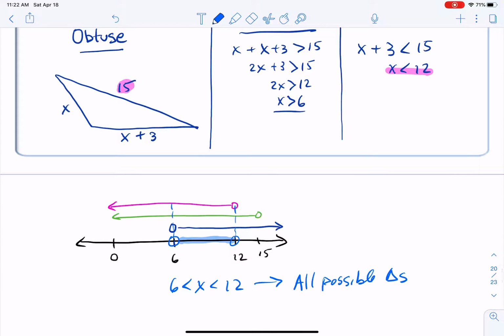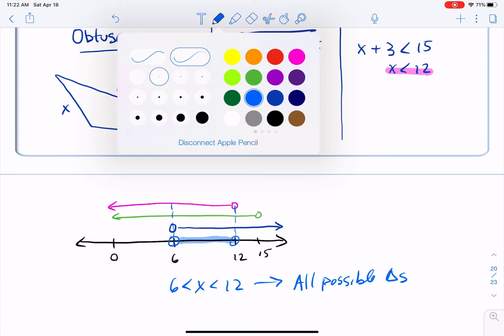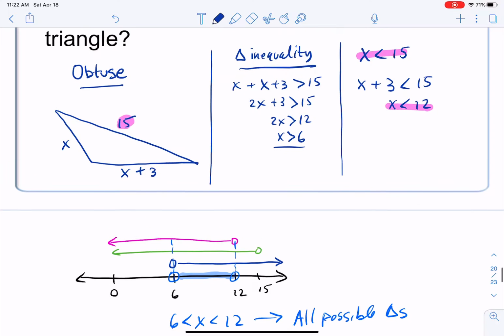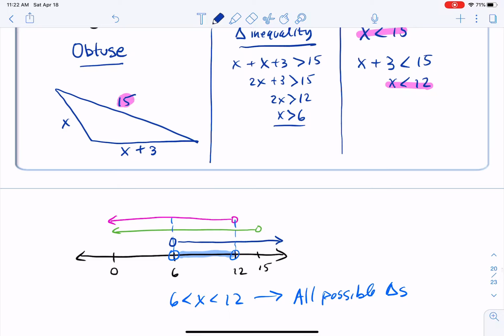Some of these triangles are going to be acute, some of them are going to be obtuse, and exactly one of them will be a right triangle, where c squared is equal to a squared plus b squared. Okay, so that's going to bring us to the second part of this, where now, of those numbers that we just found, which ones make it an obtuse triangle?